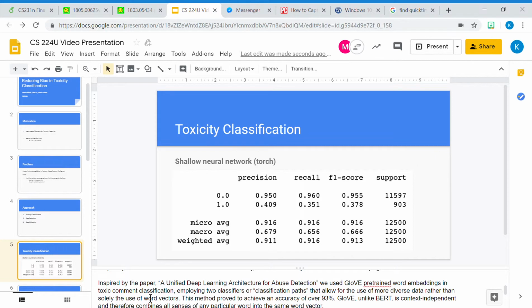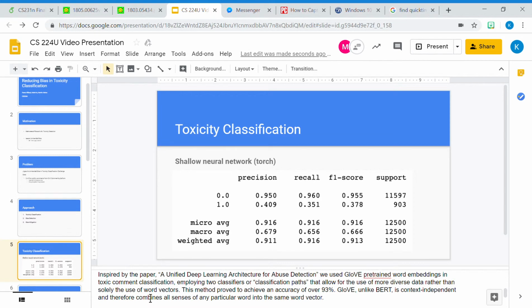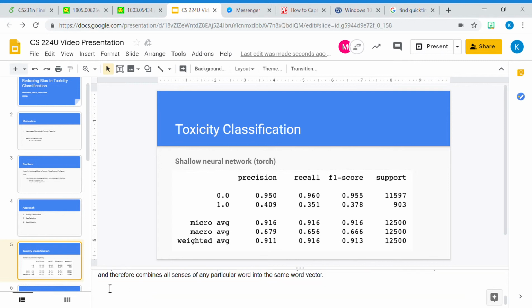Also inspired by the paper Unified Deep Learning Architecture for Abuse Detection, we used GloVe pre-trained word embeddings in toxic comment classification, employing 2 classifiers or classification paths that allow for the use of more diverse data rather than solely the use of word vectors. This method proved to have an accuracy of over 93%. GloVe, unlike BERT, is context independent and therefore combines all senses of any particular word into the same word vector.